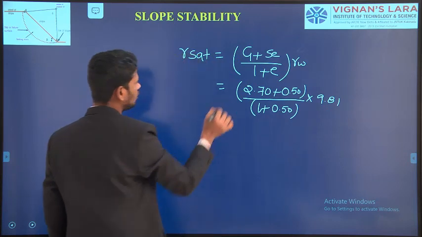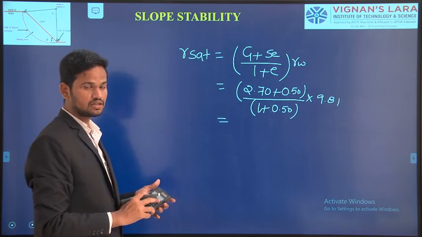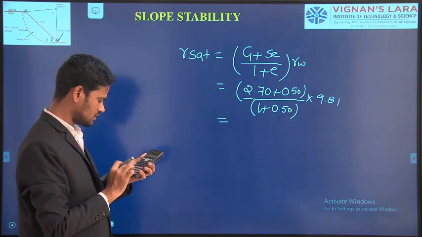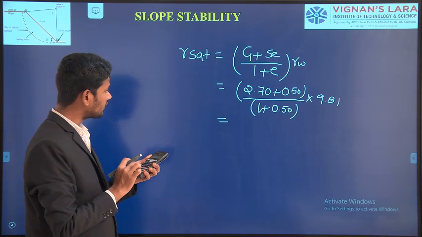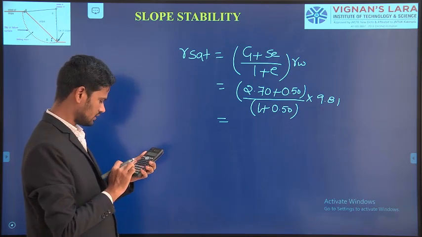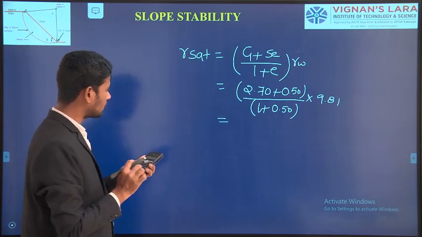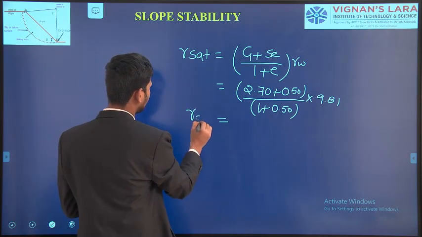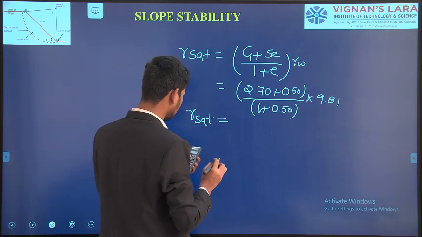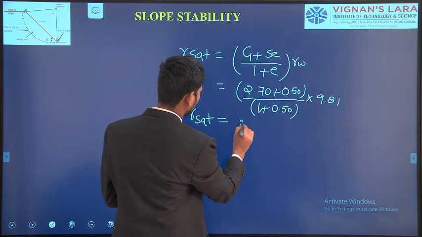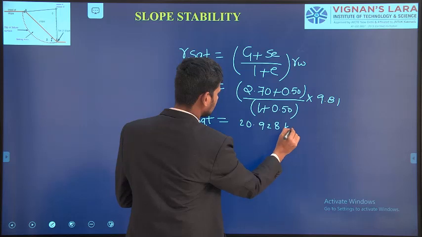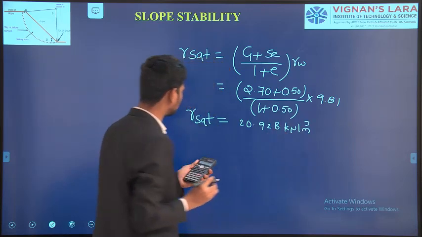Okay, you will get the saturated unit weight. I am calculating 2.70 plus 0.50 divided by 1.50 into 9.81. The saturated unit weight, gamma sat, equals 20.928 kilonewton per meter cube.